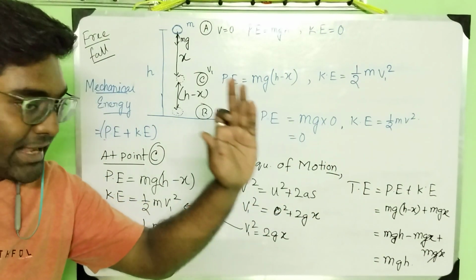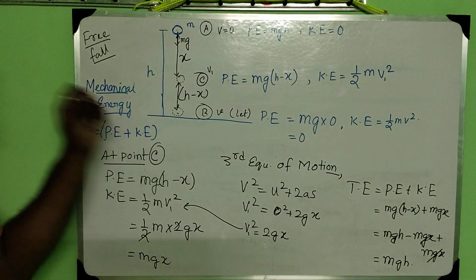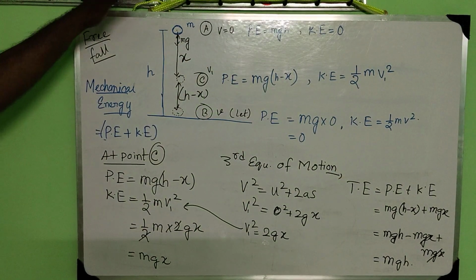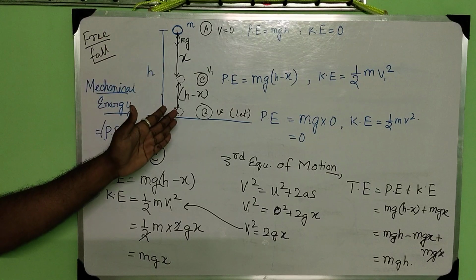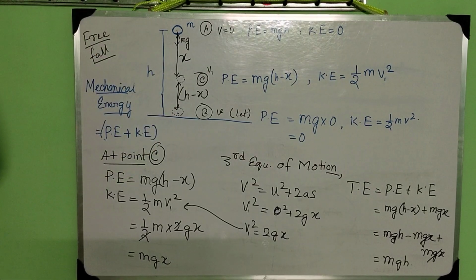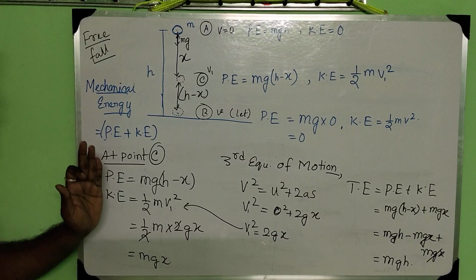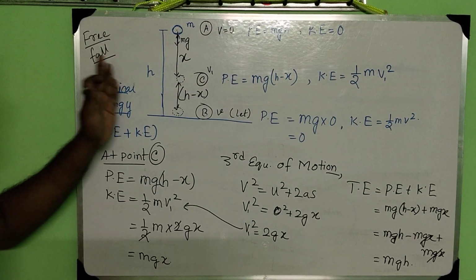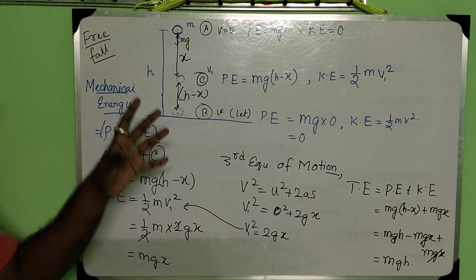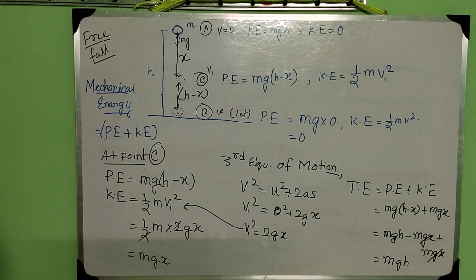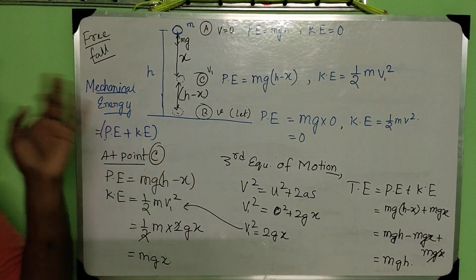Hence, I can say in this experiment, that means in case of free fall, the energy is conserved. Okay, so the question will be asked: show that for any free falling object, the total energy is conserved.